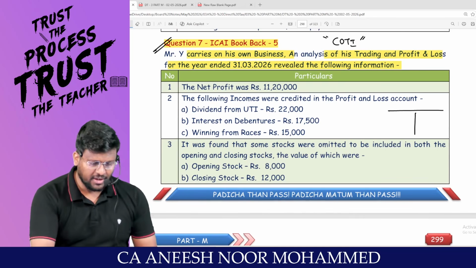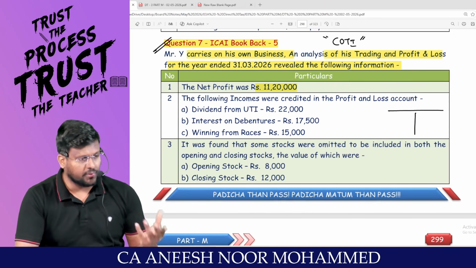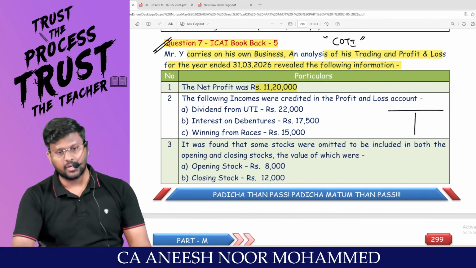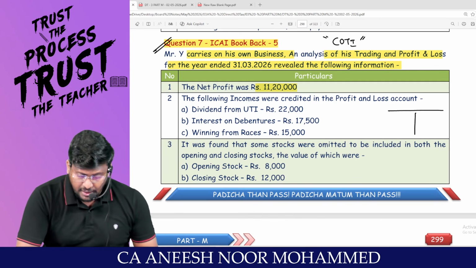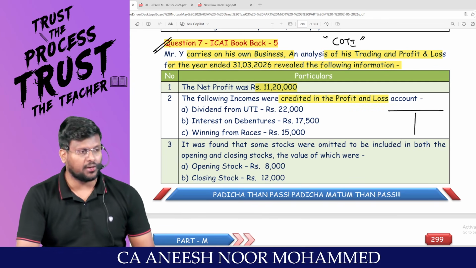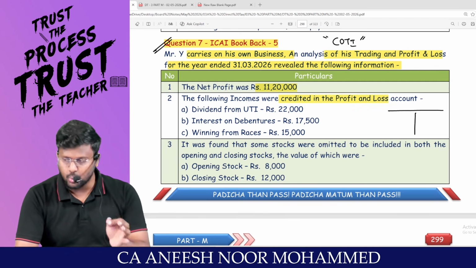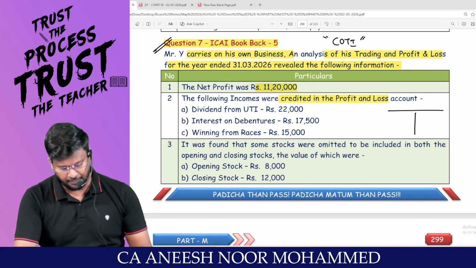Net profit was 11,20,000. Anyway, we will be starting only with the net profit as per P&L account. That has been straight away given. Following incomes were credited in the P&L. That means these 1, 2, 3 have been credited in the P&L.